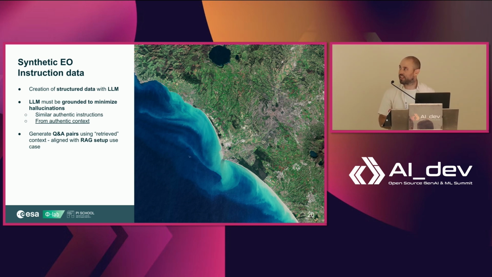So this grounding essentially can come from two different places. One is something a bit like self-instruct, which is giving it authentic instructions. So you already have a seed pool of instructions. You few-shot the model, essentially, to generate a few other instructions that will look like the authentic ones that you are giving it. Alternatively, you can ground the generation on the authentic context. That means, essentially, I will give you a RAG-like setup, so a chunk that I have retrieved from somewhere, or an entire document or whatever, and I will ask the model to actually generate the QA pair grounded on that paper, or on that chunk, or the collection of chunks, or whatever it is. Again, the objective here is to minimize, essentially, the hallucination of the model.